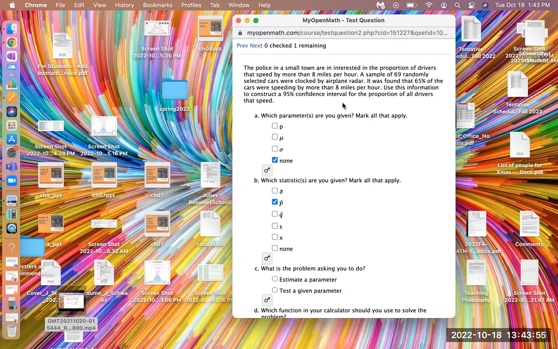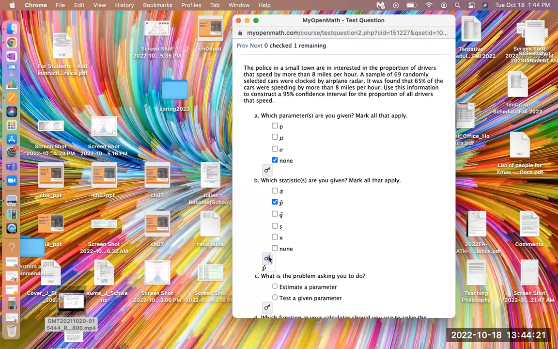X bar is the sample mean, and we're not given that. The little s is the sample standard deviation, and x is the number of people in your sample that have a certain characteristic. We're not given any of those. We're just given the p hat.